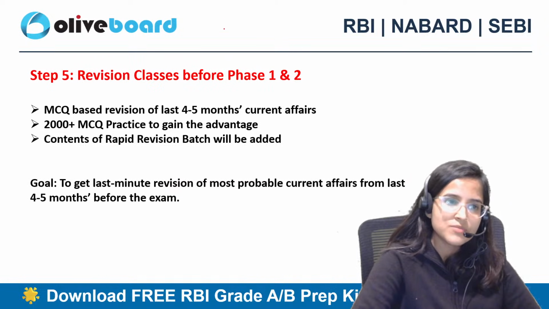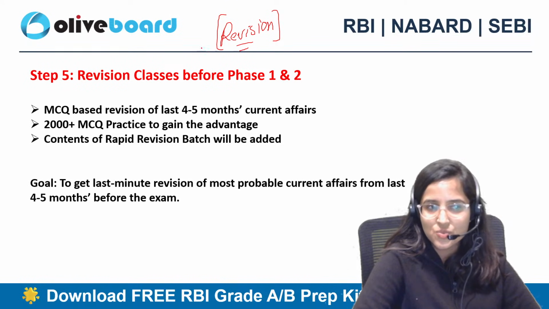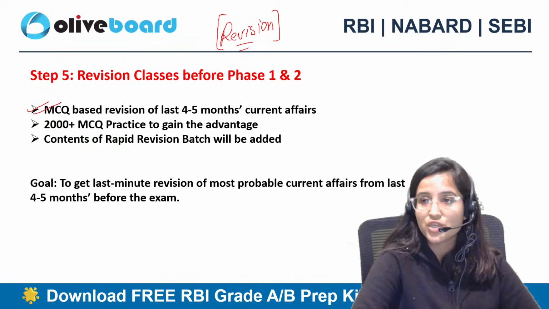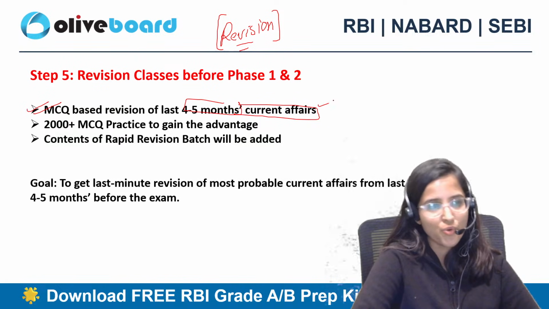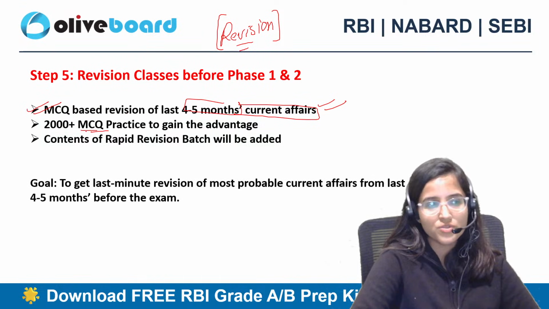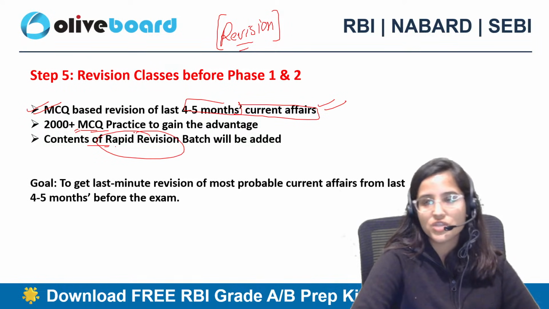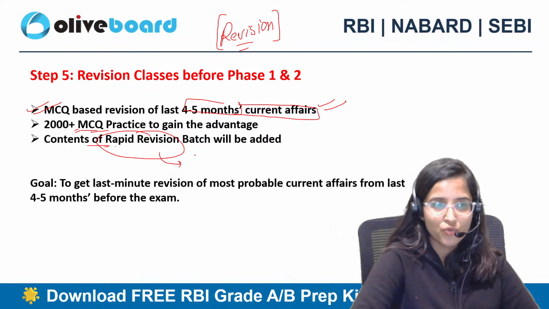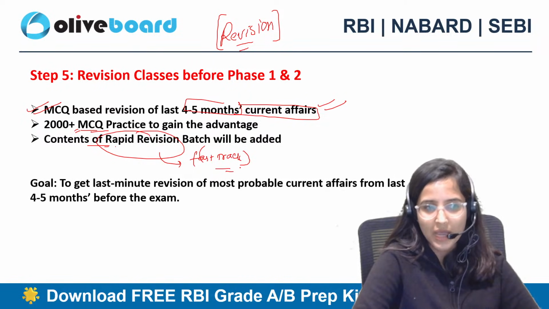At last comes your revision batch. In your revision classes, we are going to cover MCQ based revision of 4 to 5 months of current affairs. We are going to practice 2000 plus MCQs. There's going to be a rapid revision batch wherein we are going to have a fast track revision, that is also going to be added.